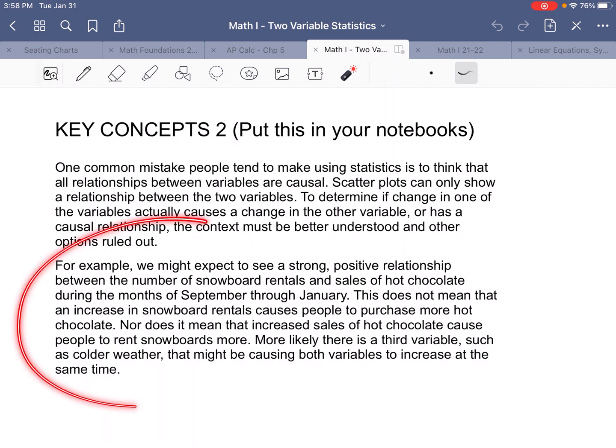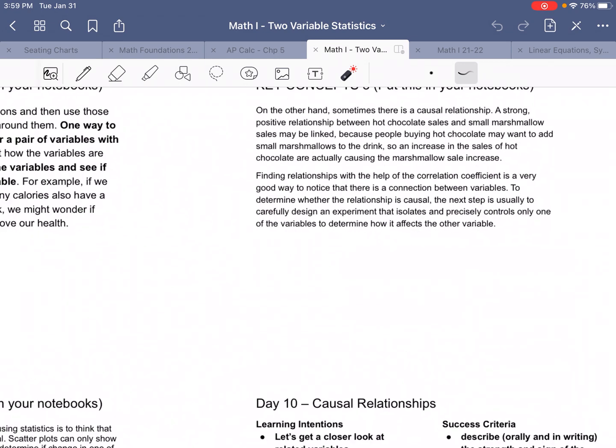For example, we might expect to see a strong positive relationship between the number of snowboard rentals and sales of hot chocolate during the months of September through January. That does not mean that an increase in snowboard rentals causes people to purchase more hot chocolate. Nor does it mean that increased sales of hot chocolate cause people to rent snowboards more. More likely, there's a third variable, such as, shockingly, colder weather, that might be causing both variables to increase at the same time.